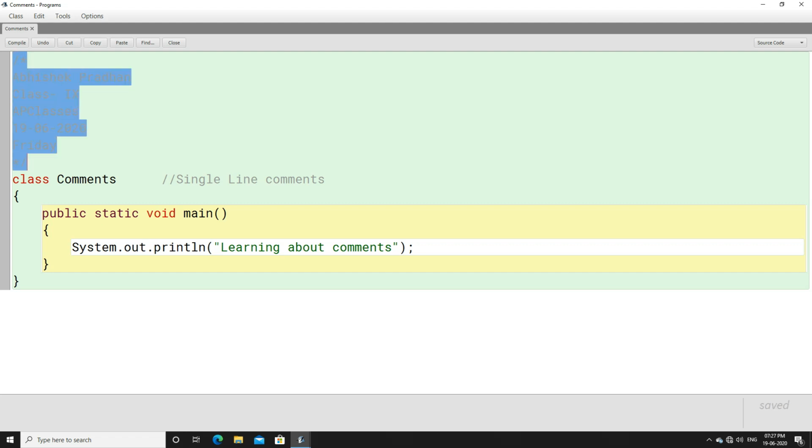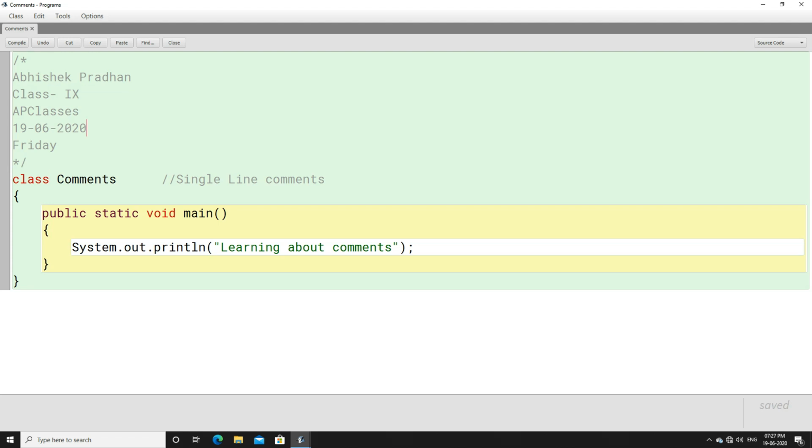Whatever you do here, you do because of the JDK, the Java Development Kit, right? So the JDK provides you with automatic documentation comments. You don't have to write a documentation comment for a program. The JDK provides you with the facility where you can automatically generate documentation comments. And how to generate a documentation comment?